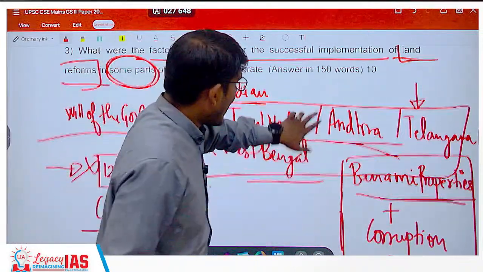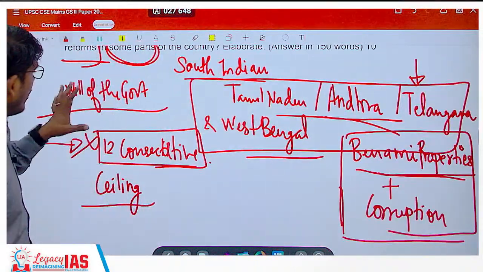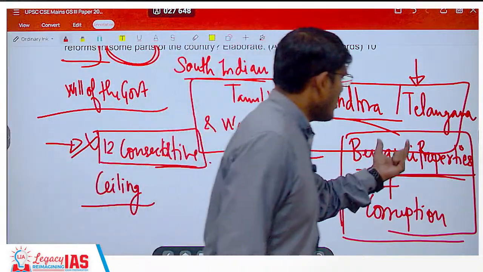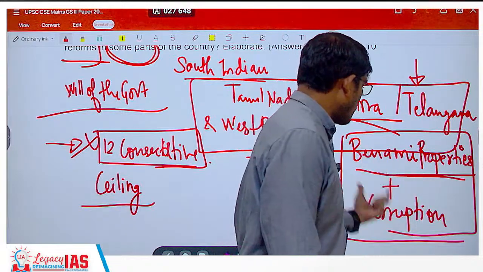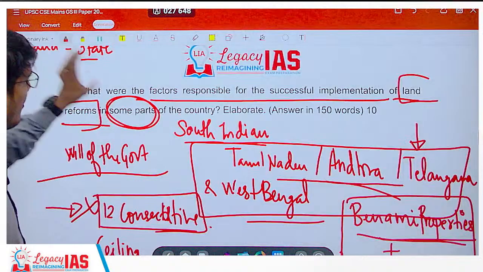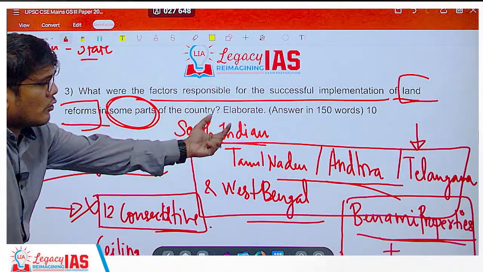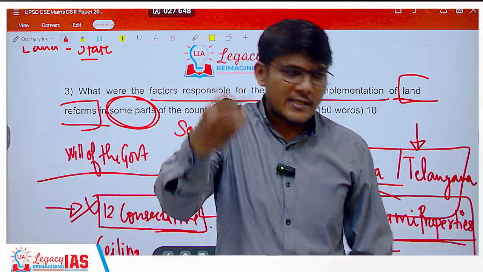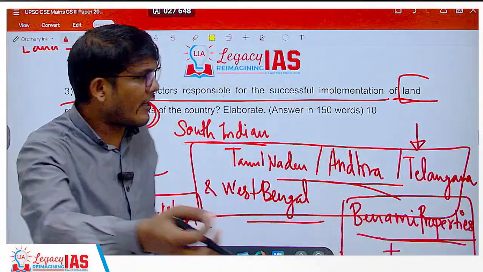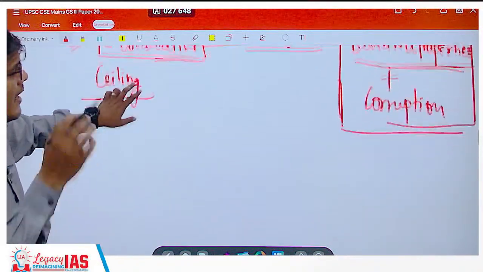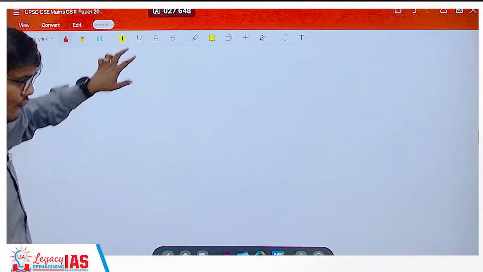That was also in South India, in the Andhra Telangana region. So there was also the government will in order to ensure that the land is given to the tiller. At the same time, strong implementation ensured that this combination was not formed. So all these reasons led to some amount of success over here. What you have to elaborate is: first identify the reasons why it was not successful elsewhere, and how these reasons were addressed in South Indian states and West Bengal, etc., in order to ensure that they were successful.